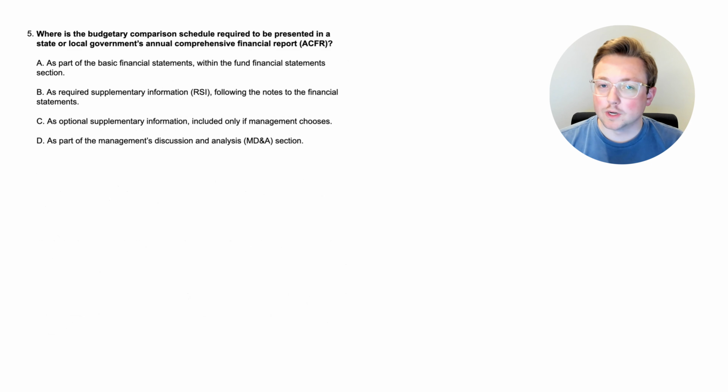All right, here we are at question 5. Where is the budgetary comparison schedule required to be presented in a state or local government's annual comprehensive financial report? So we've learned a whole bunch of different things, but where is it going to show up?